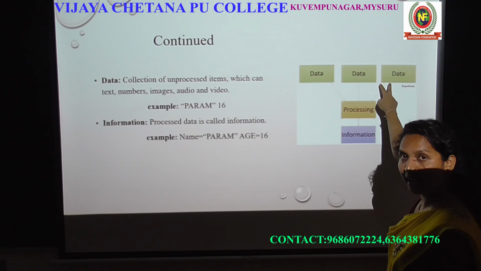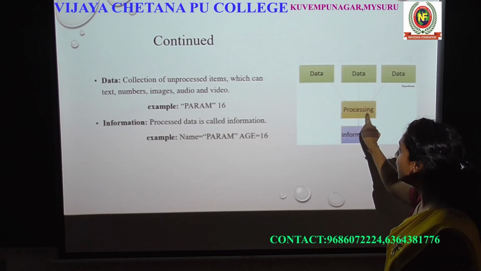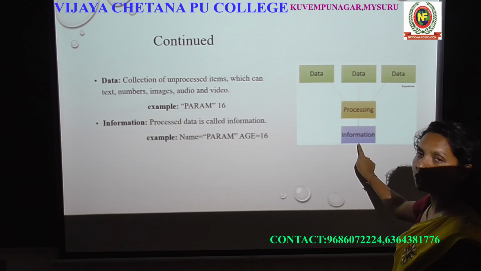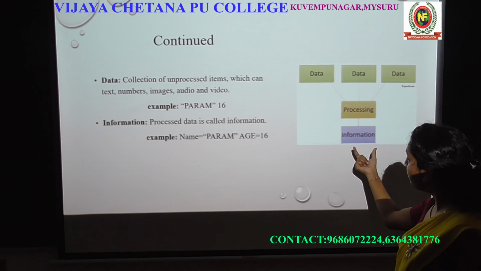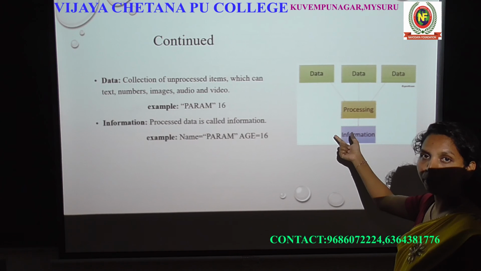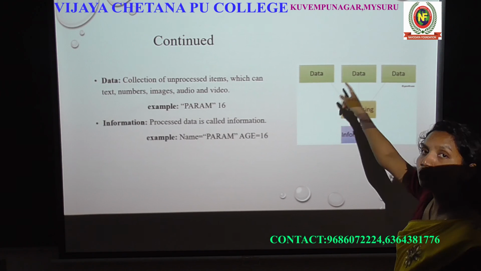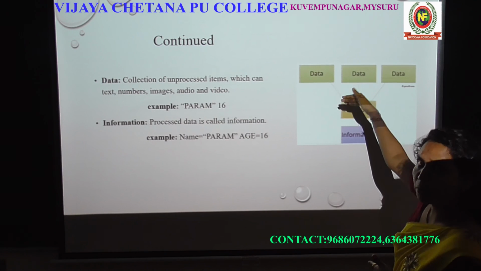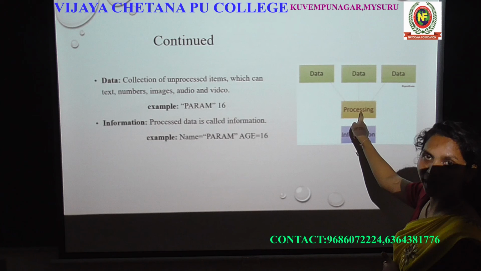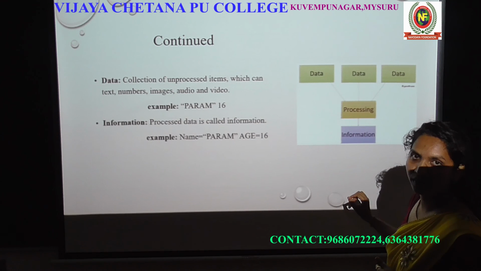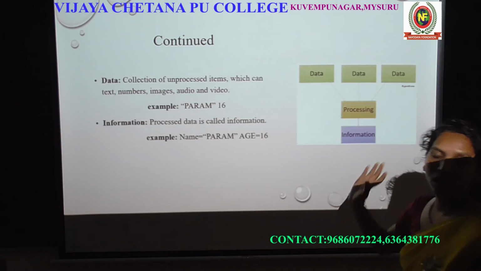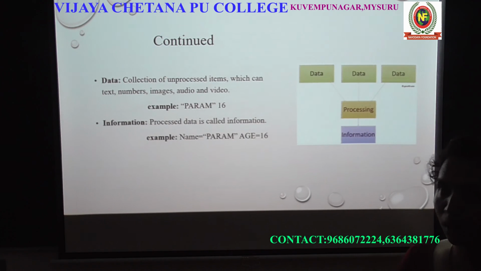2 plus 3 is data. So I will send it to the computer, it will process 2 plus 3, and it gives the result 5. The 5 is the information, the result. It is meaningful. What is 5? It is the addition of 2 plus 3. What is 2? What is 3? They are unprocessed data. After the processing operation, it becomes processed data. So this is the difference between data and information in the computer.